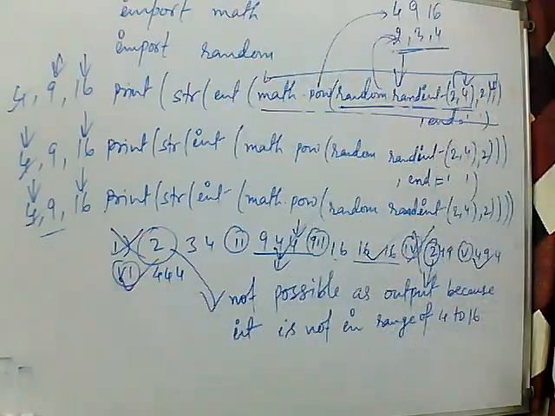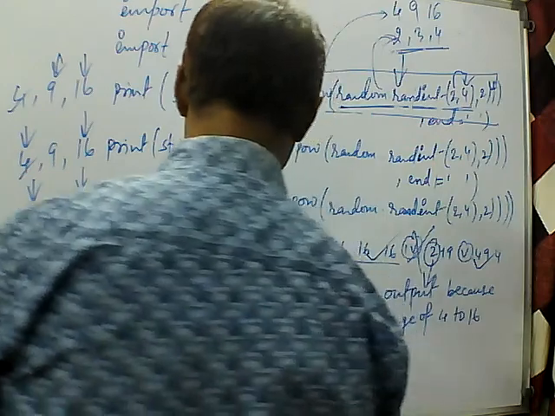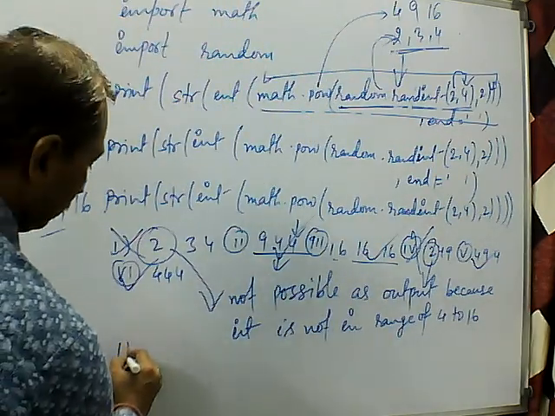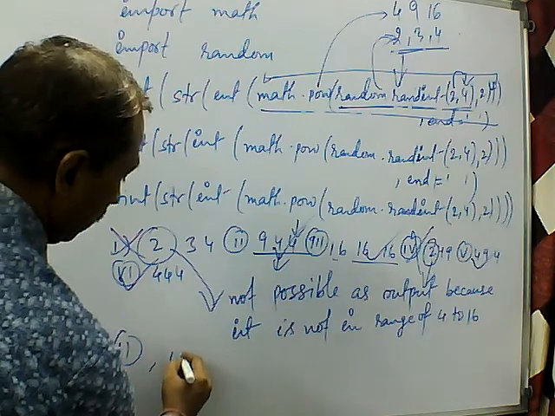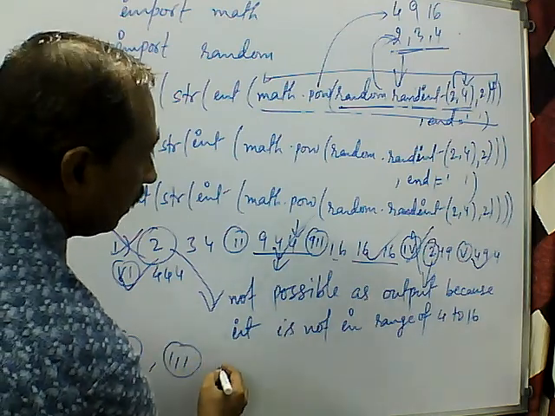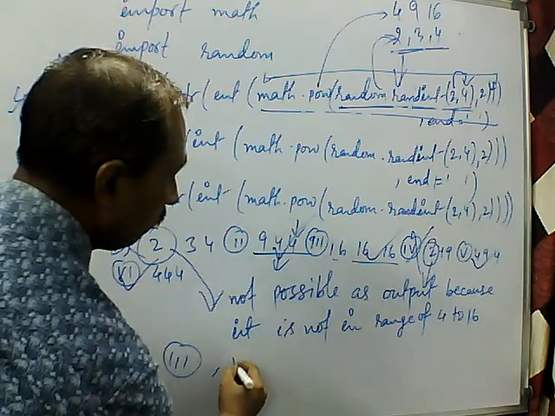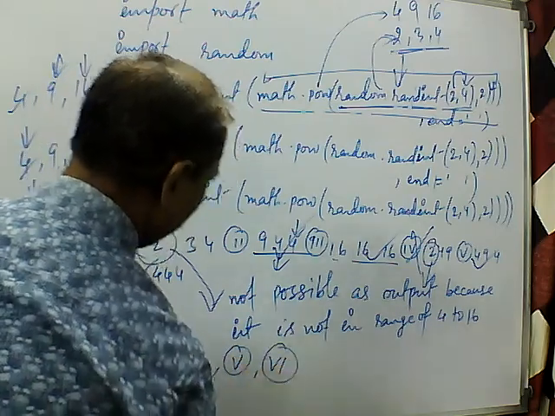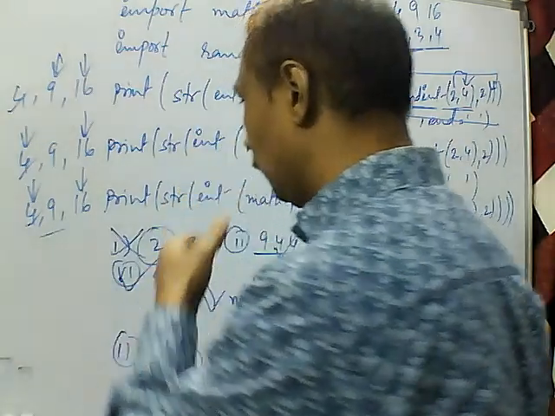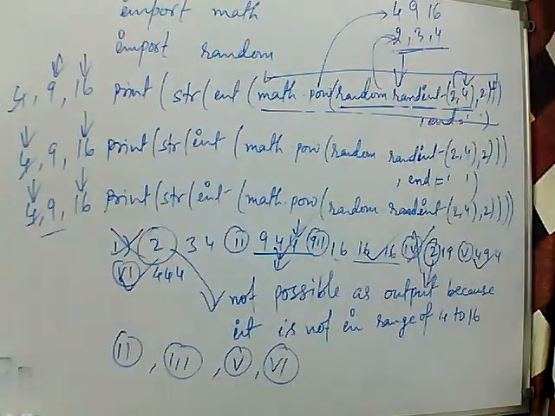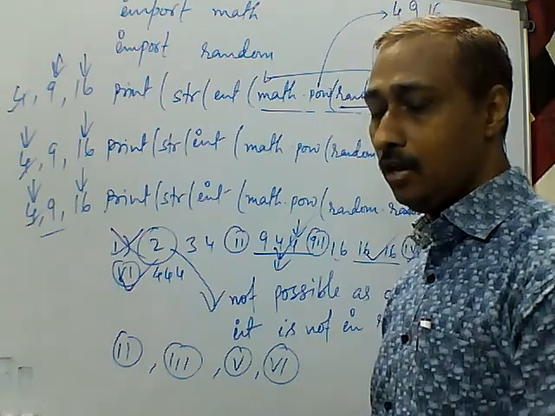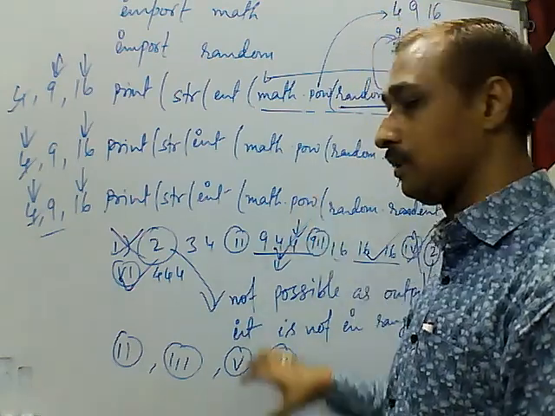So the right answer is second, third, fifth and sixth, and the remaining two, first and fourth, are not acceptable. I hope you understood this output.